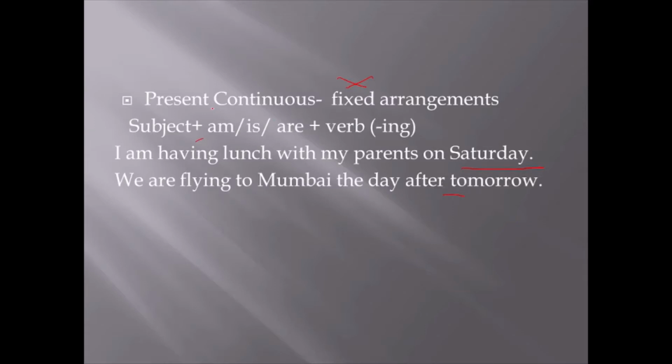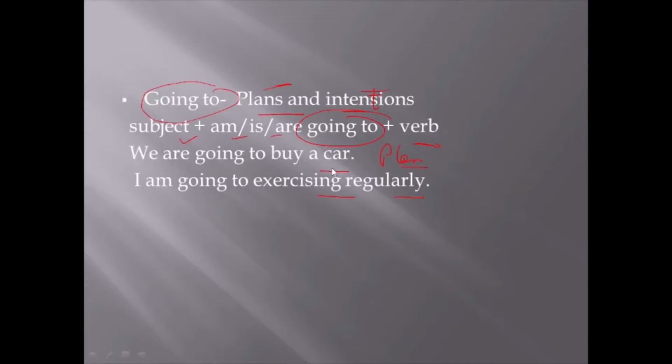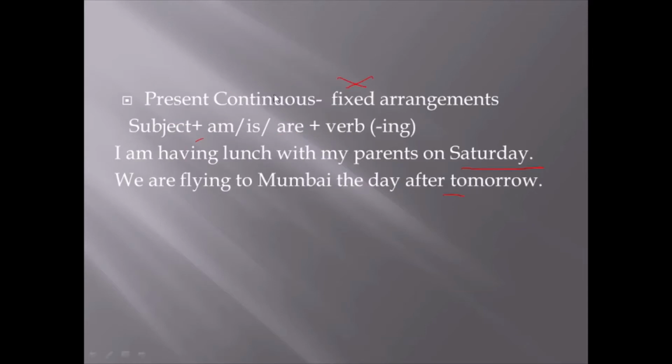Now you will be asking, what is the difference between going to and present continuous? So see the difference here. We are going to buy a car. When? We don't know. So no fixed timing is there, but when we use present continuous, the timing is fixed. I am having lunch with my parents on Saturday. So Saturday, that is fixed. We are flying to Mumbai the day after tomorrow. The timing is confirmed. If it were "we are going to fly to Mumbai", then the timing we don't know. It's just a plan. Okay.